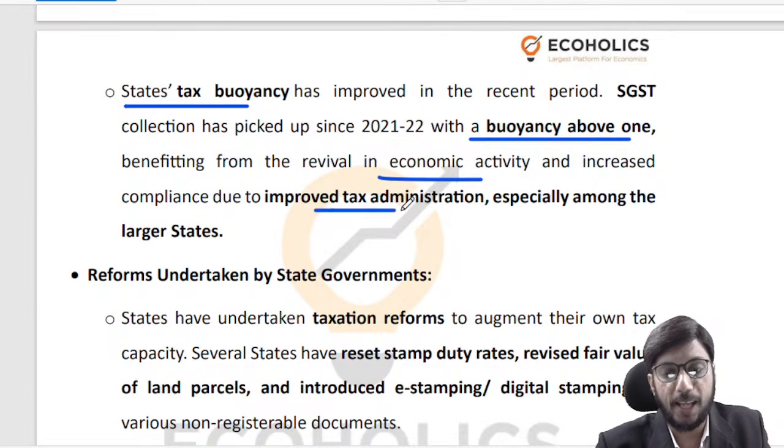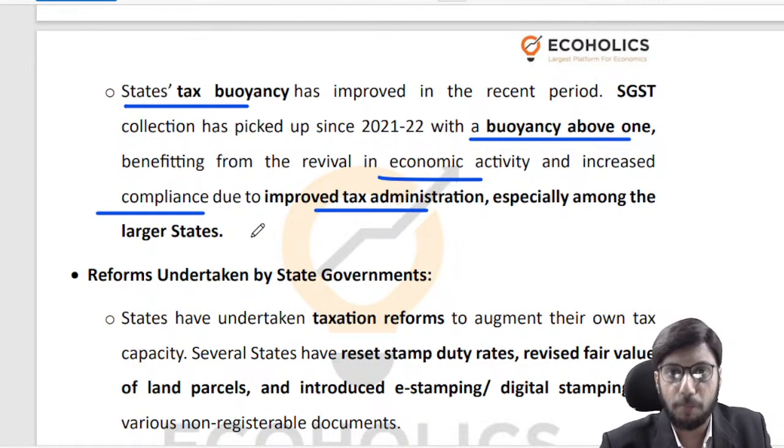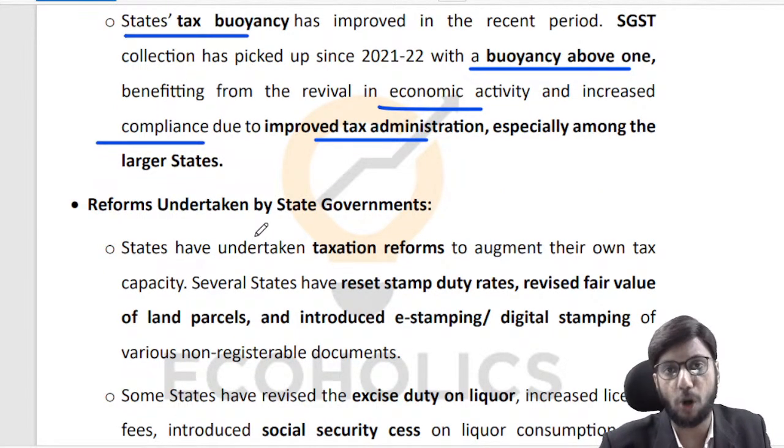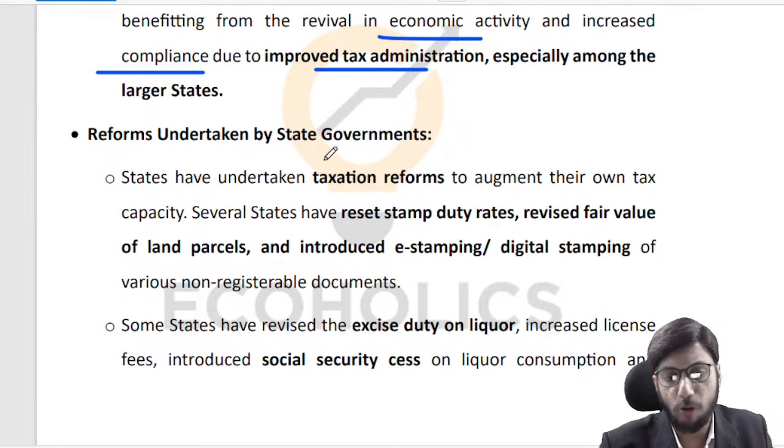Maybe because of better tax administration, maybe because of better compliance, right? Maybe because tax evasion is getting plugged, right? So people who are stealing, they are being brought into the system forcibly, right? And we are not complaining, so that's good, right? Certain reforms were taken by state governments. So states have been undertaking taxation-related reforms, right?